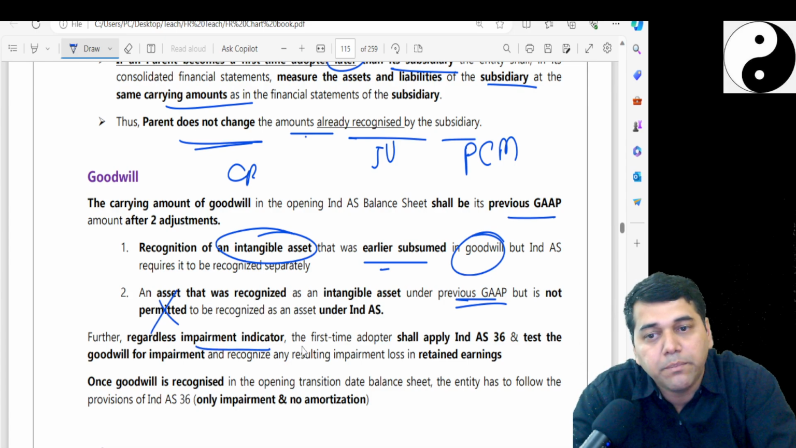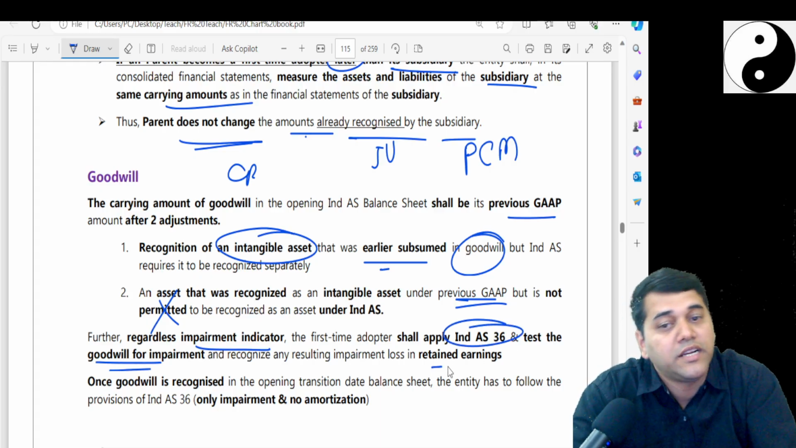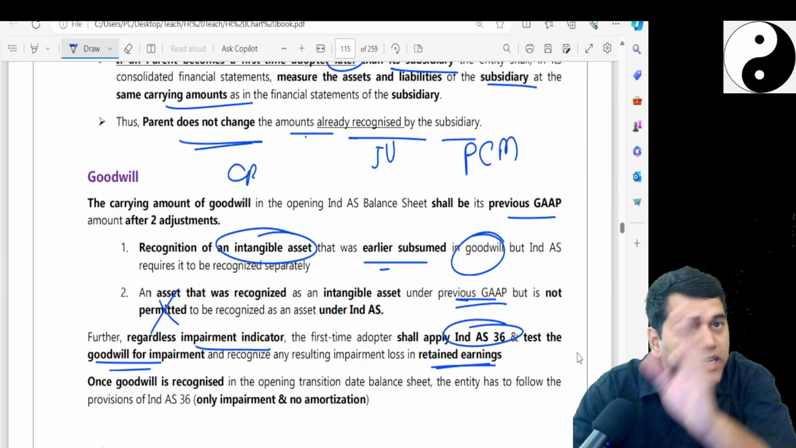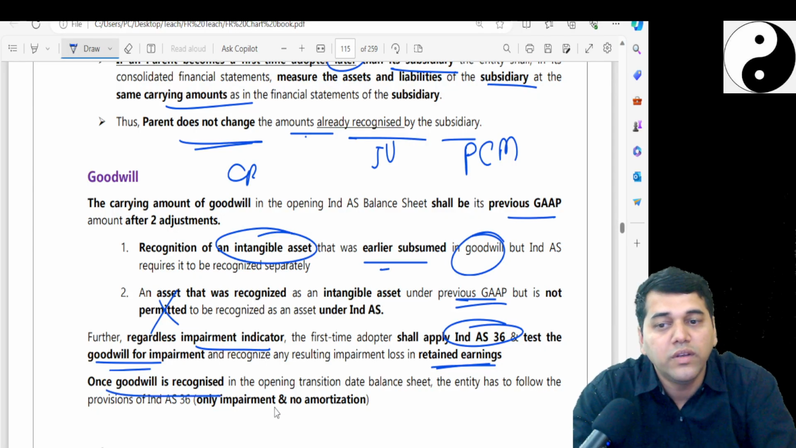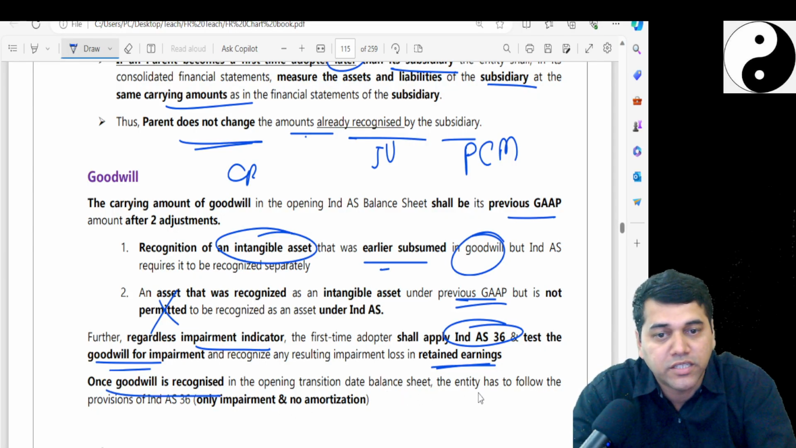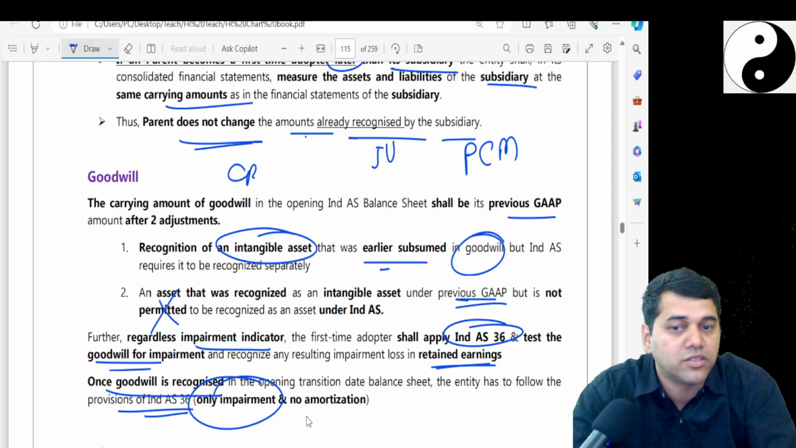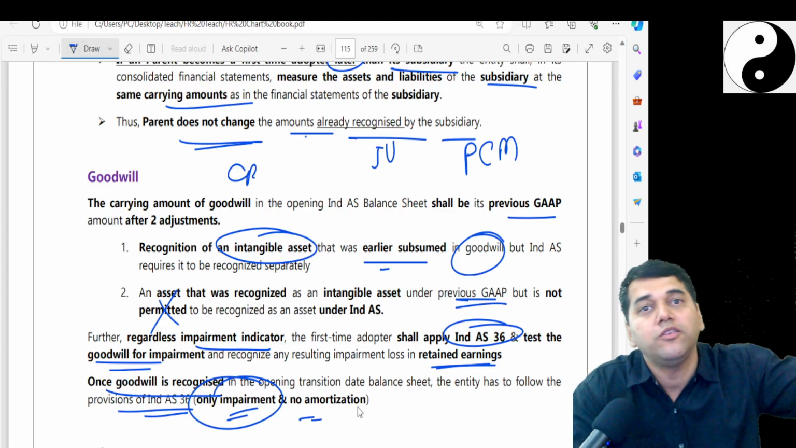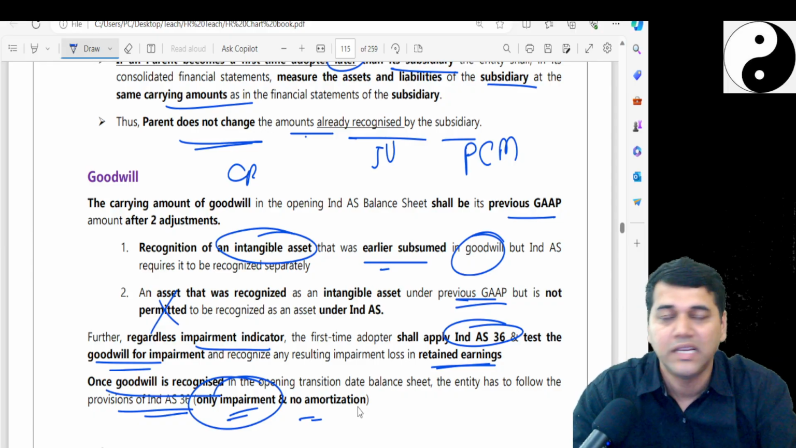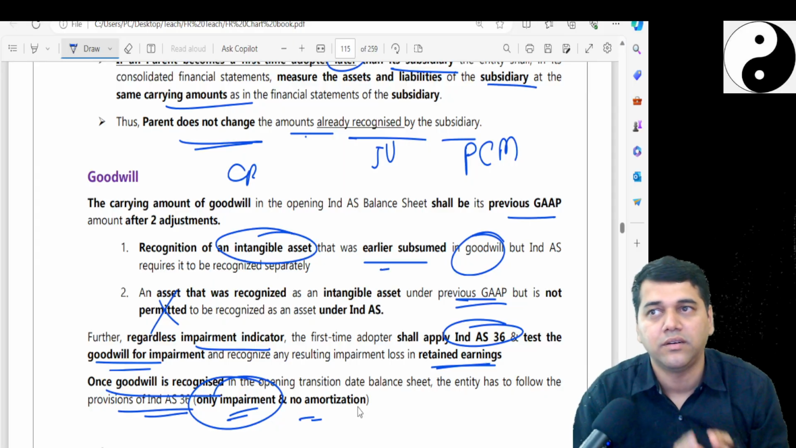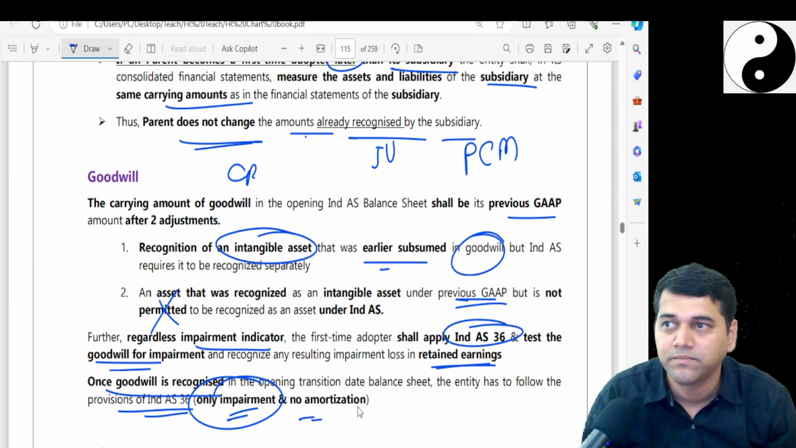Further, regardless of the impairment indicator, you have to apply Ind AS 36 and test for impairment and take the difference to P&L, because on the date of transition, you have to test the impairment. Once the goodwill is recognized in the opening transition date balance sheet, the entity has to follow the provisions of Ind AS 36. That means only impairment, no more amortization. Previously, you might have been doing amortization. Eventually, it must have come down to some X balance. Leave it. I will just take the balance. Test the impairment today. I will take the balance. Are you getting connected, students?